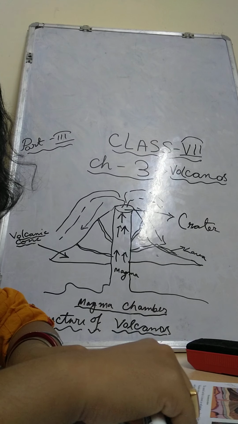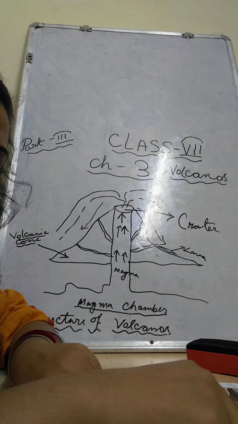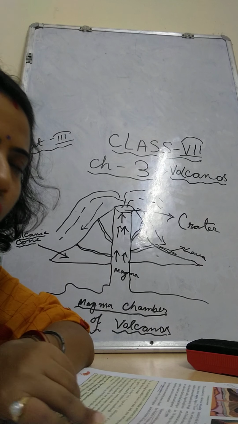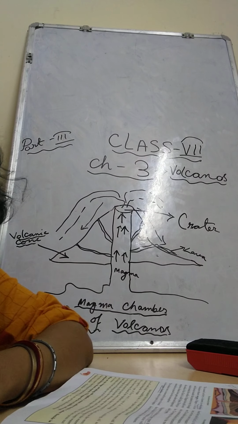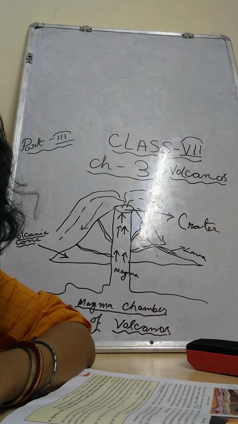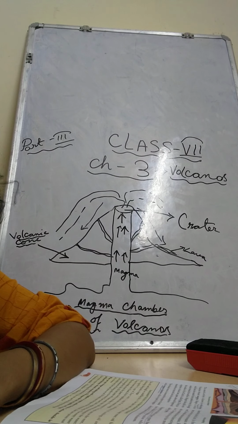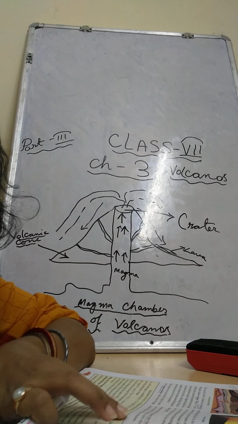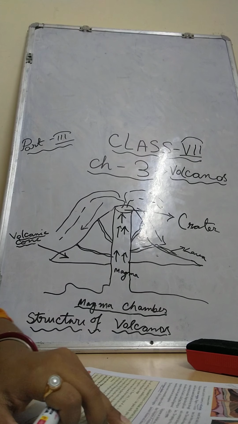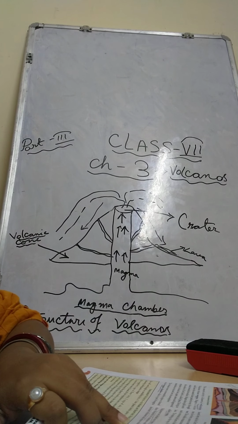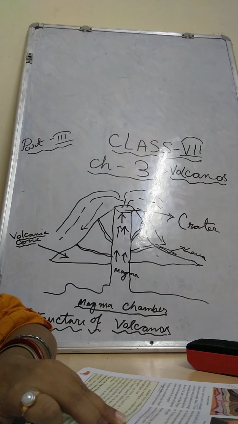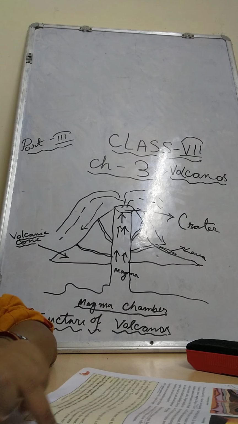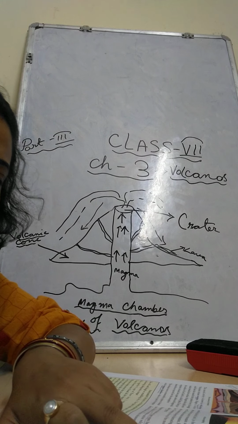Now I will tell you what the types of volcanoes are. Volcanoes are divided into different types based on their frequency of eruption. Frequency of eruption means how frequently it erupts. How frequently means whether it erupts very soon, all the time, or very rarely. According to that, volcanoes have been divided into three types. First are active volcanoes, second dormant volcanoes, third extinct volcanoes. First, I will explain active volcanoes.